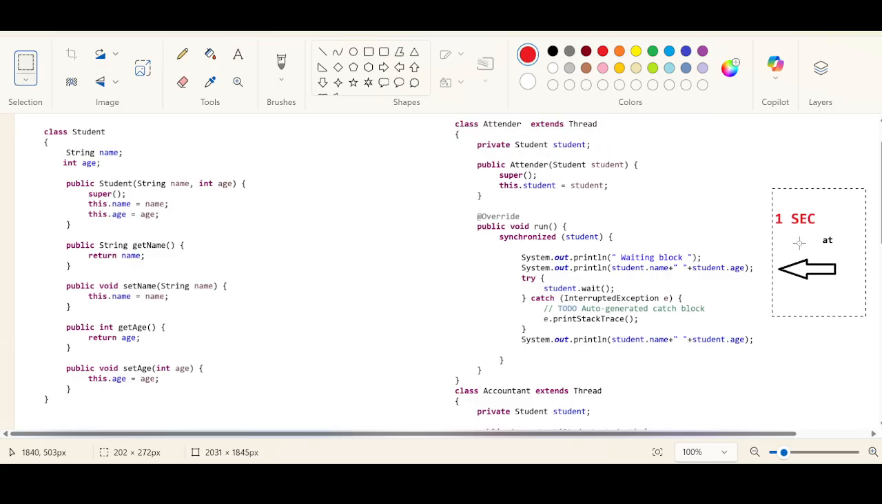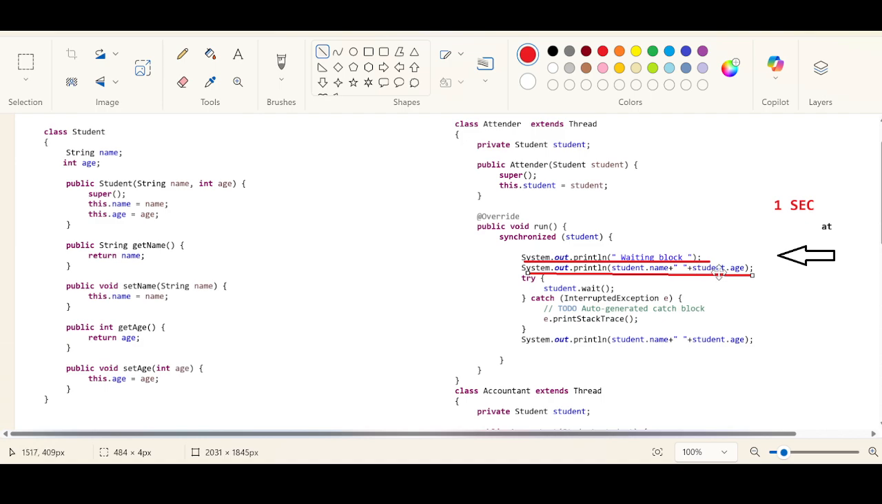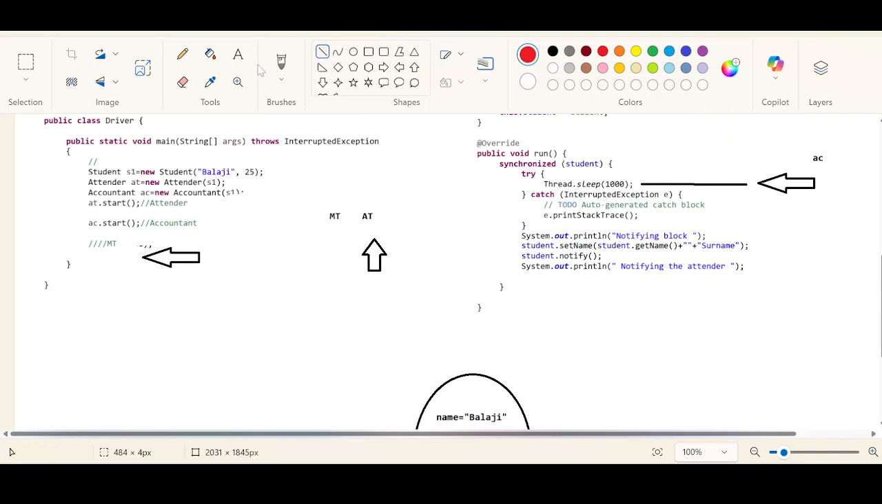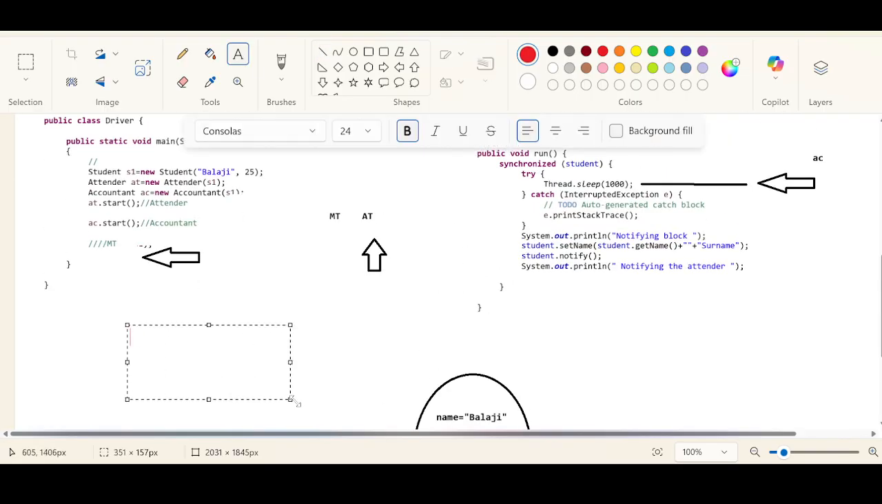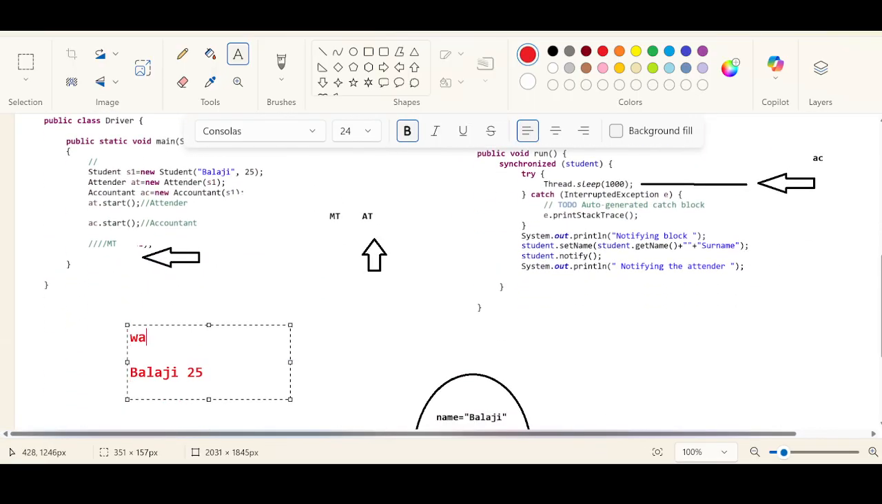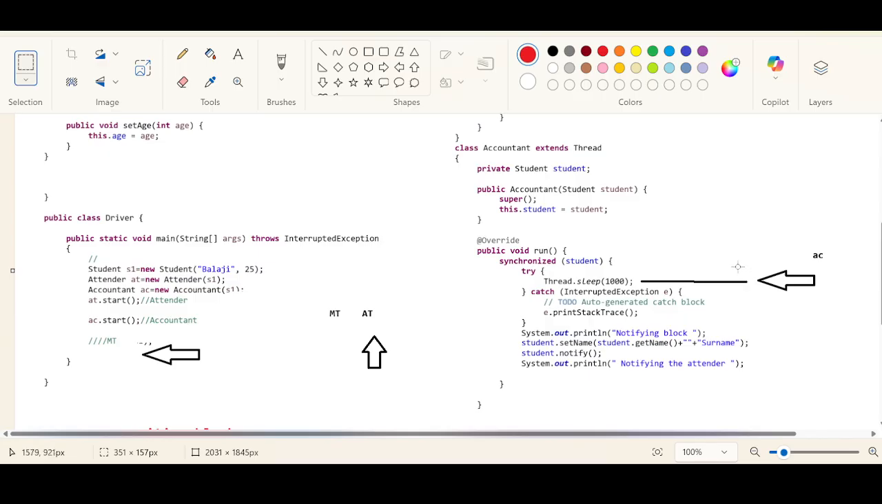So it will use this 1 second and it will execute the waiting block. First instruction, waiting block. This statement will be displayed. Second instruction, it is just extracting the name and the age of the student. What is the name and the age of the student here? Balaji and 25. This Balaji and 25 will be displayed comfortably in the console, right? Before that, one more statement was left, which is the waiting block. So first is the waiting block. Next one is Balaji and 25. This is the actual data that is already set.